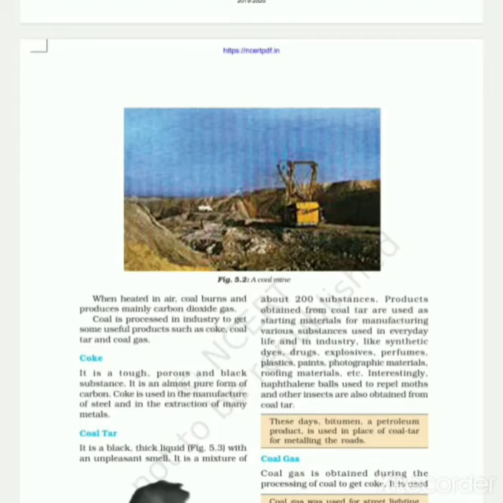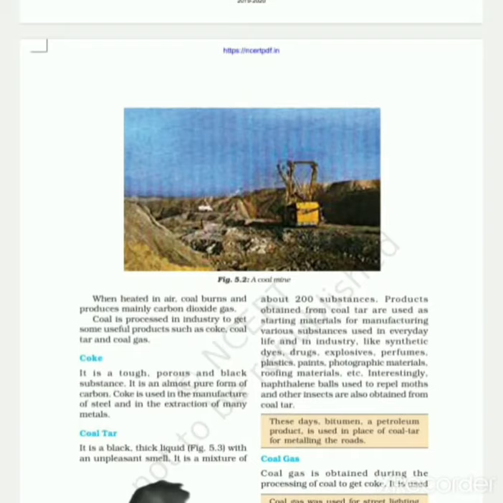Coal gas is obtained during the processing of coal to get coke. Are you understanding how coal gas is formed? When they are converting the coal to coke, that time the gas is generated. And in that way, coal gas is formed.